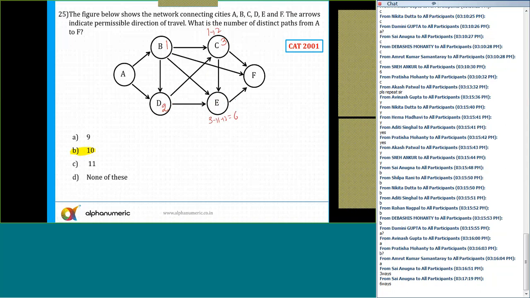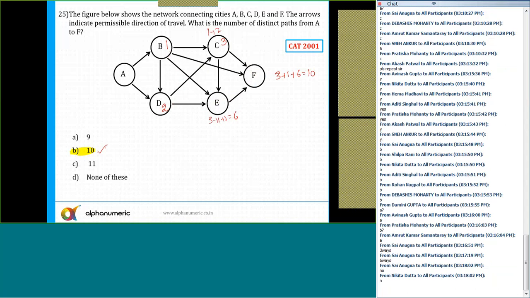And now at F, I am reaching from C, B and E. So from C to F 3, from B to F 1, and from E to F 6. So 3 plus 1 is 4, 4 plus 6 is 10. So the answer is option B.